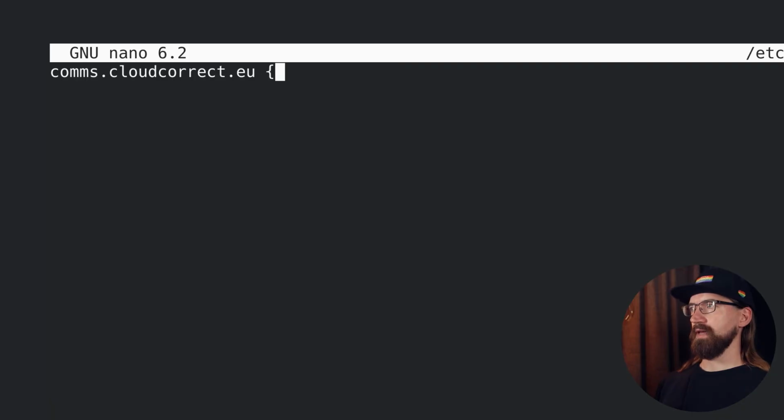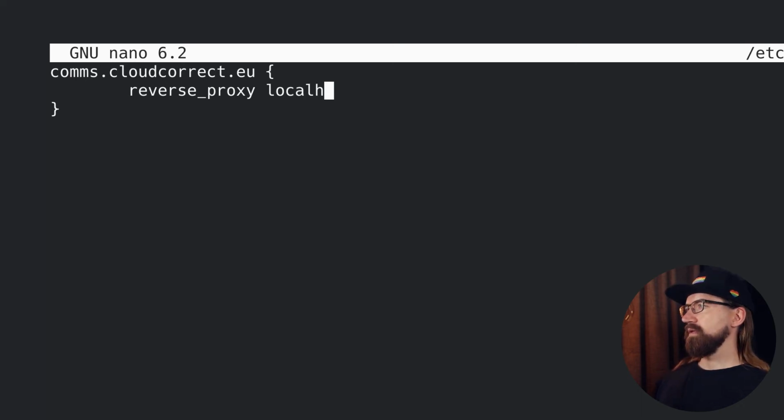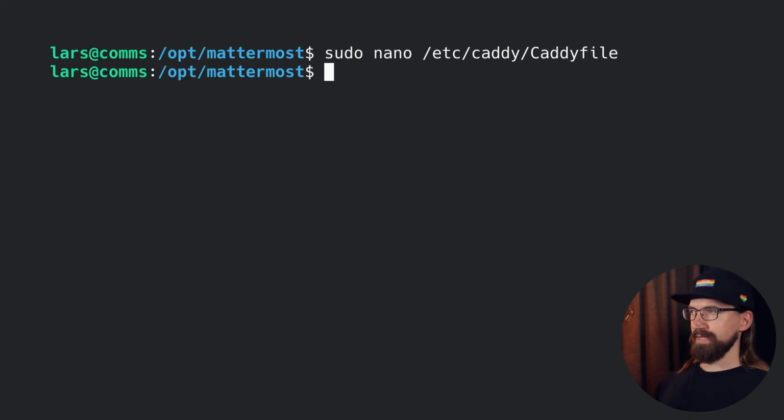That's our domain name that we want to use. Reverse proxy, which is the type of routing we want Caddy to do. And we point it at our Mattermost server. We write the file, we exit.